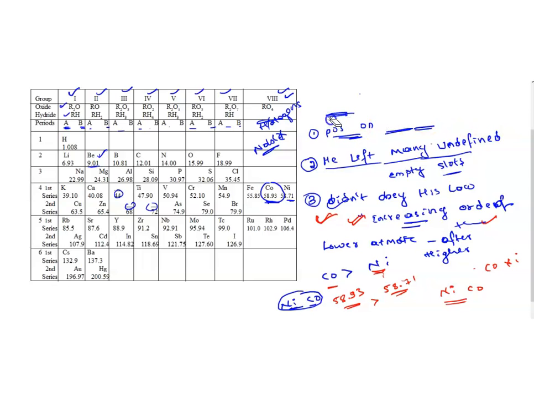And he was not able to give a position for the isotopes. The Mendeleev periodic table failed to provide a position for the isotopes. So what do you mean by isotope?